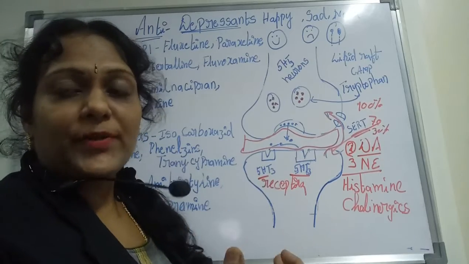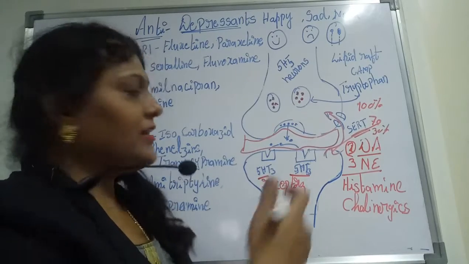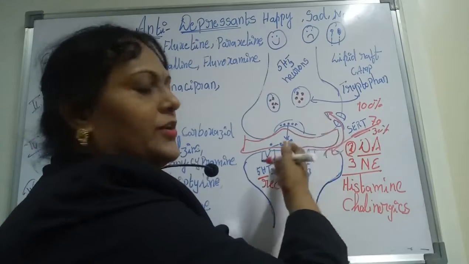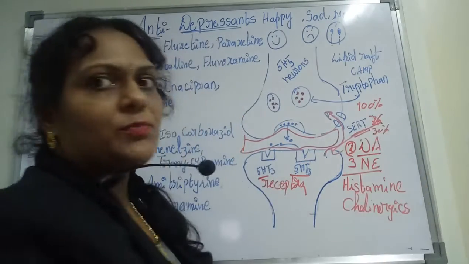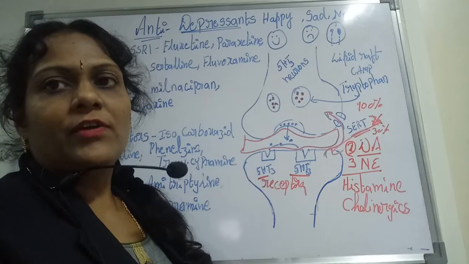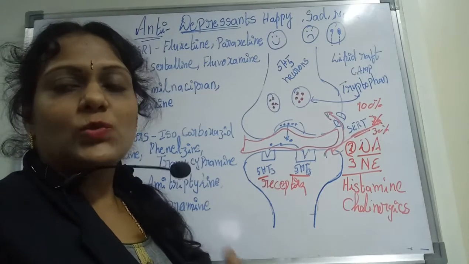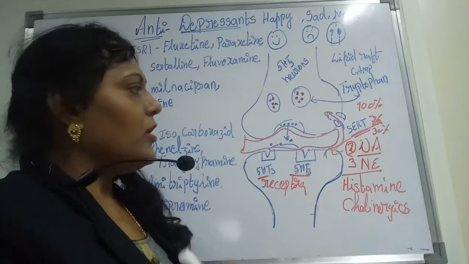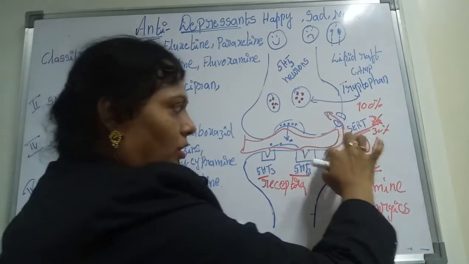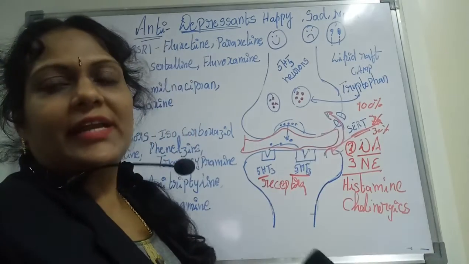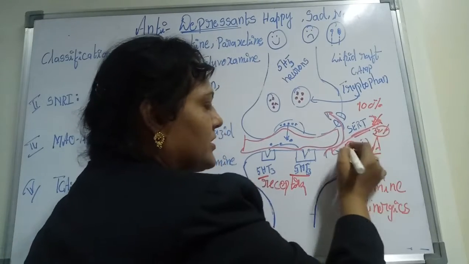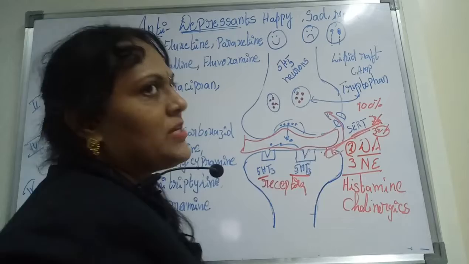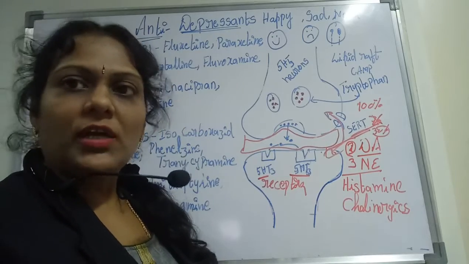Now in the depression condition, the 5-HT may not be controlled by your presynapse. Why? Because the 70% which is transported is not good enough to produce the effect, since we are in the stage of depression. So the reuptake has to be cancelled, so that the remaining 30% will also strike the synapse and give you depression control.